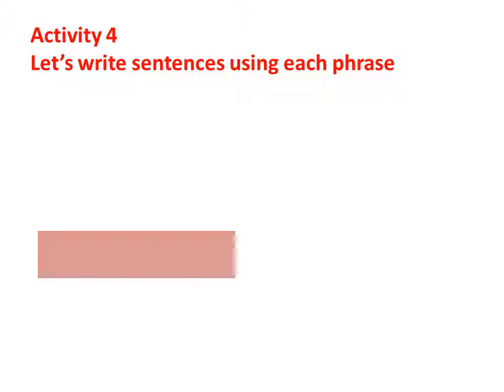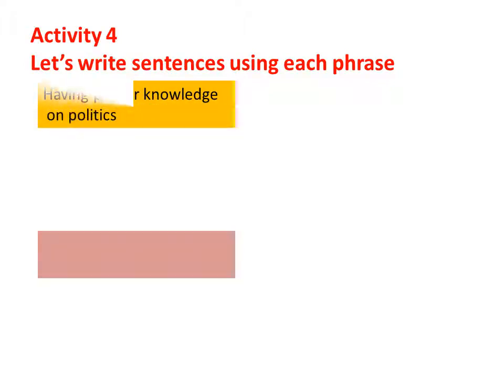Okay. Already we have highlighted several factors that affect democracy. I want you to write at least 2 sentences on each factor. Shall we start? The first one, having proper knowledge on politics.